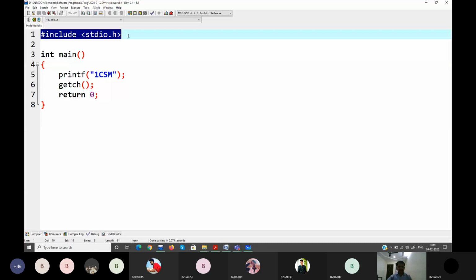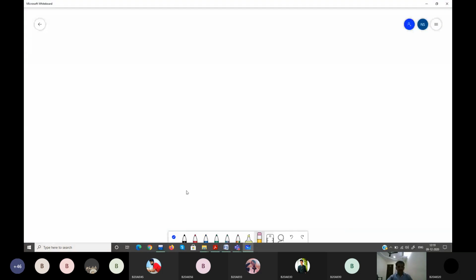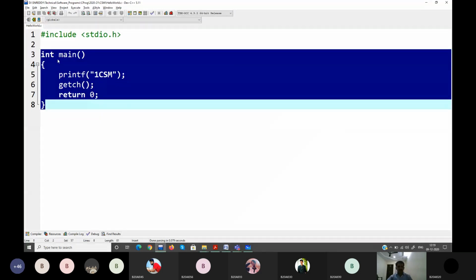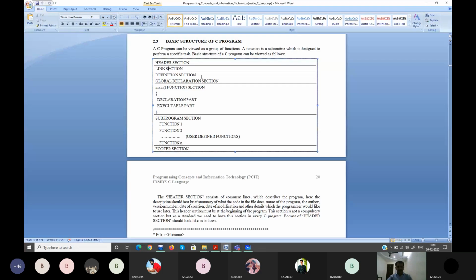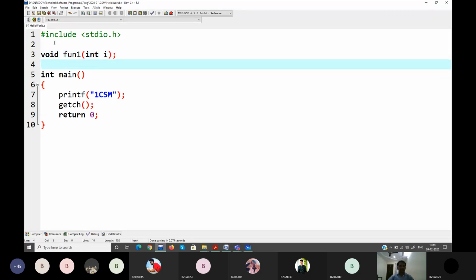Right. So this is your links section. As I don't have any functions here, I have only one function, which is main. So I don't have much to explain about the rest of the other sections present in the basic structure of C. The definition section is not a definition section, it's a declaration. Let us say I want to write my own function which returns void, fun1. Okay, this is called a declaration.